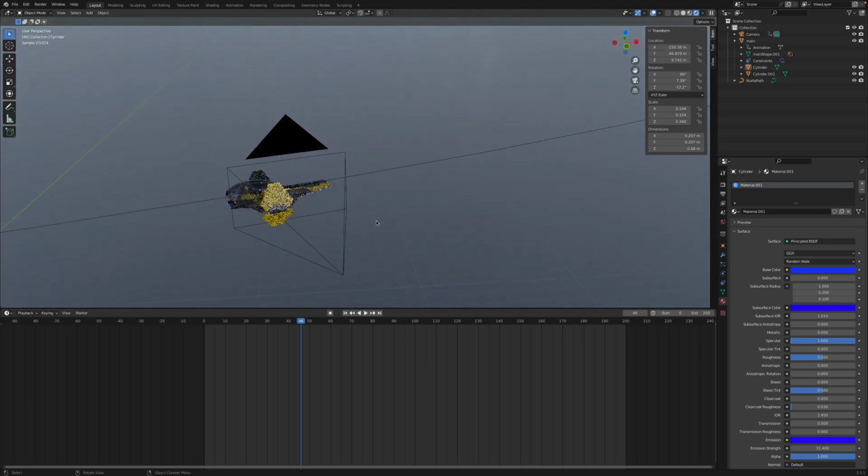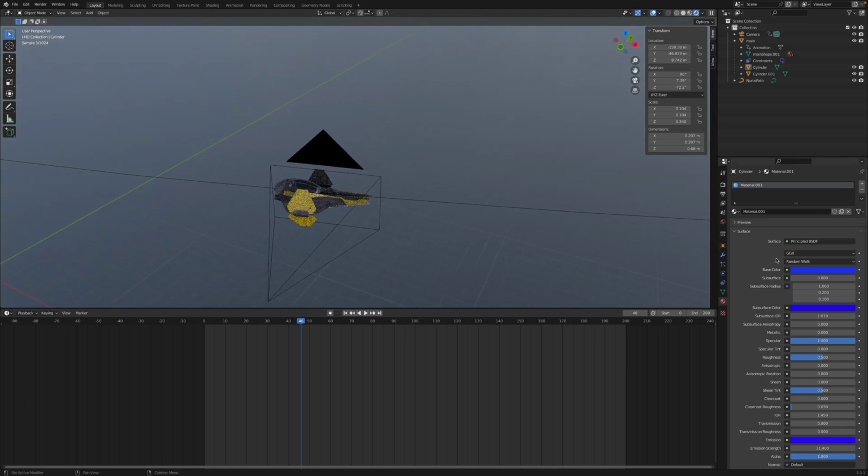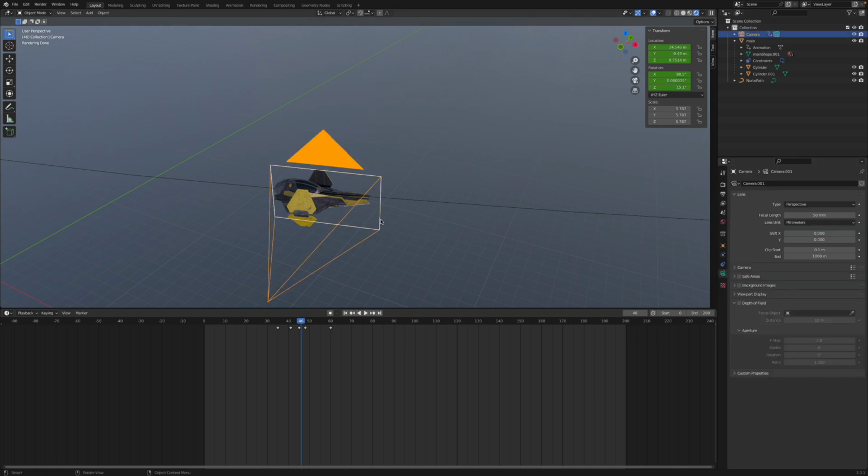So once that was rendering, I used a PNG sequence to render, so it was easy to put into After Effects and adjust and composite how I wanted. While that was rendering, I downloaded a script that I could use for the camera position or the camera movement.